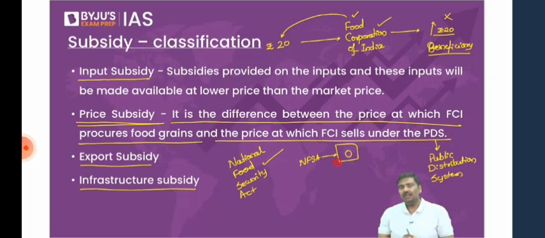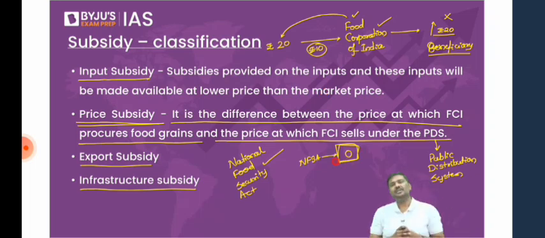Now look at this. Imagine you are the Food Corporation of India. You will purchase the food grain at 20 rupees. You will also incur other expenditures such as transportation cost, warehousing cost, etc. Another 10 rupees. So the total expenditure that you have incurred is how much? 30 rupees. But will you sell it at 30 or more than 30 rupees to beneficiaries under NFSA? No. You will simply provide it at 0 rupees. Can I call this a price subsidy?